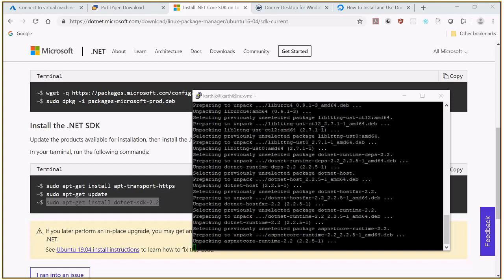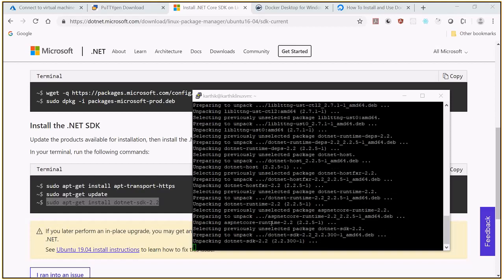So you can see that the ASP.NET Core runtime, SDK is installed, runtime is also available in the host operating system. In that case, can I create a .NET application, .NET Core application and run? Yes, we can do that. That's what we are going to see now.